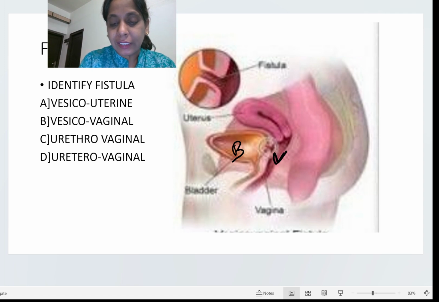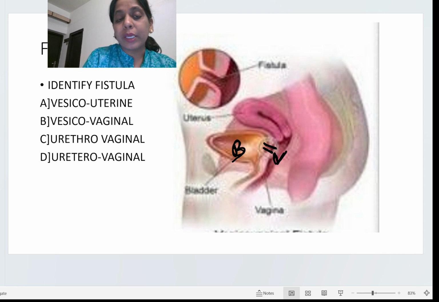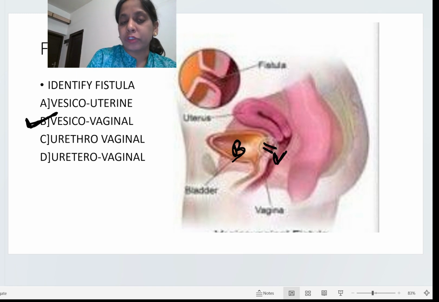First of all, let's see what are the different questions which have come in the last 5 years PYQ. This is a question from FMG June 22. Here they asked to identify the fistula. We all know that this is the bladder and this structure is the vagina. So the fistula was somewhere here. They have shown us the details in the inset. This bladder is also known as vesicle. So this fistula is vesico-vaginal fistula or VVF, what we see.